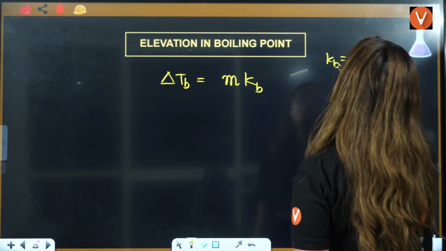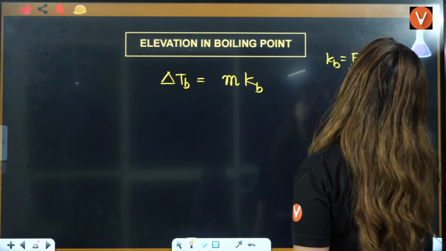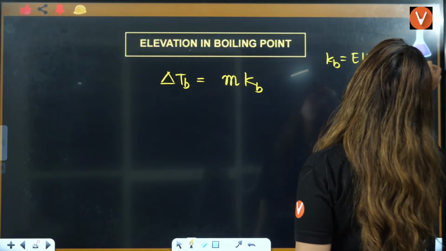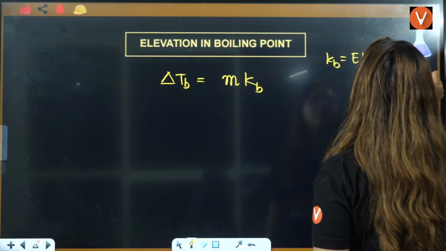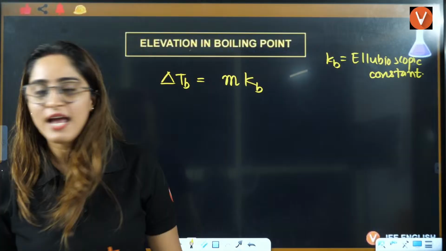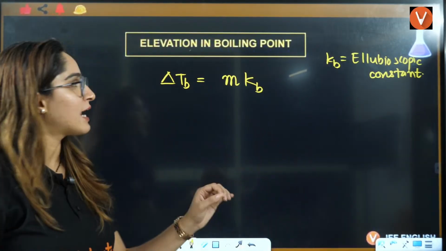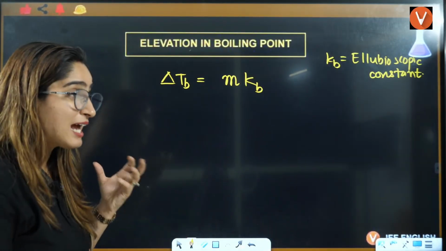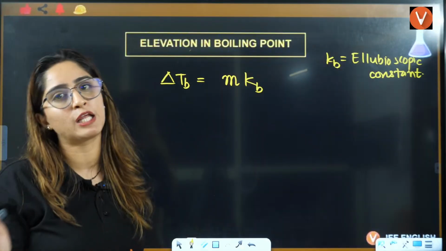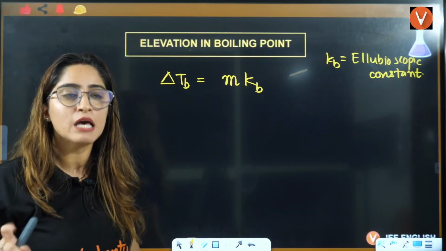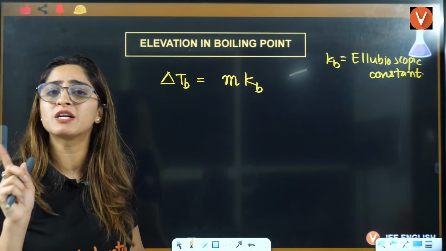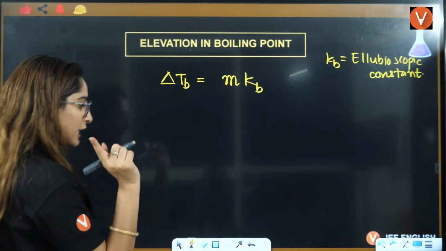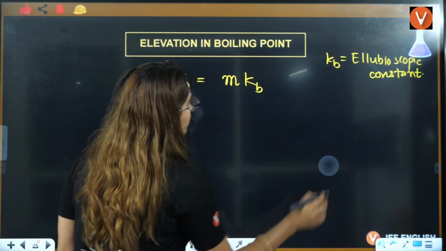Spelling may be wrong, I am not an English teacher. So, ebullioscopic constant it is. Kb has a fixed value for a particular solvent. Kb for water you should know. Mostly it will be given in the question, but still you should know that. That I will give you in the numerical. Don't worry about that.